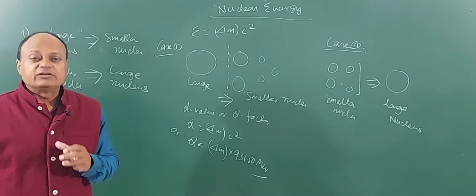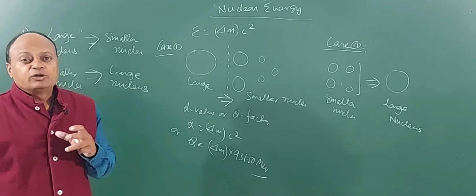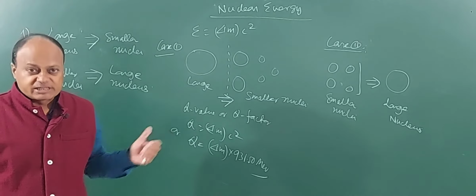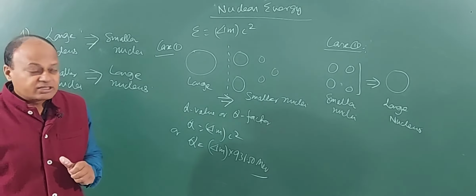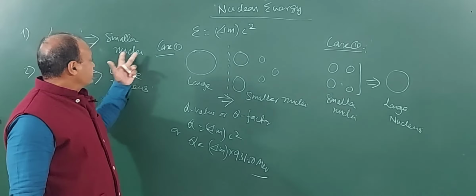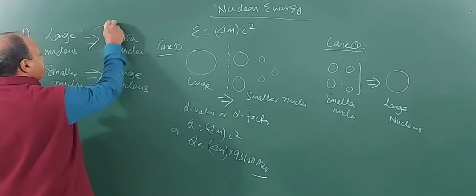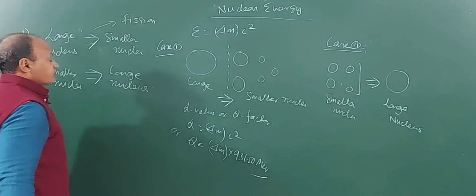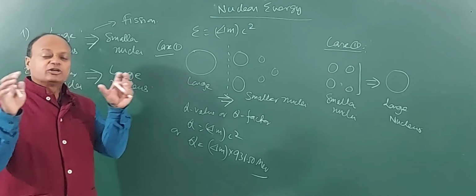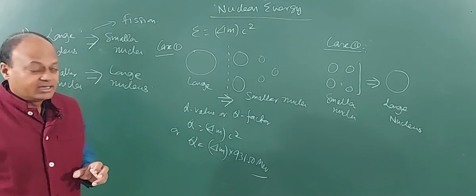Now, when a larger nucleus breaks down into smaller nuclei, it happens under the influence of certain nuclear projectiles like neutrons. We will be discussing that, and we call it nuclear fission. So this first situation leads to what we call nuclear fission. We will be defining and studying this extensively. A larger nucleus breaking down into smaller nuclei is called nuclear fission.